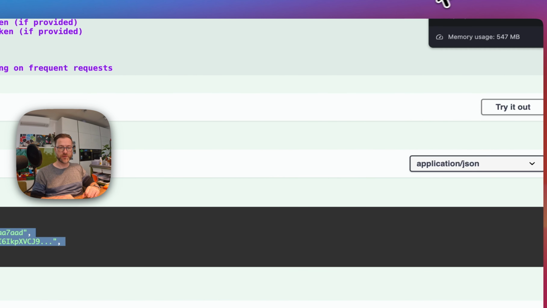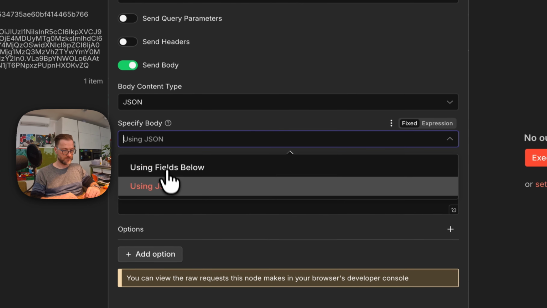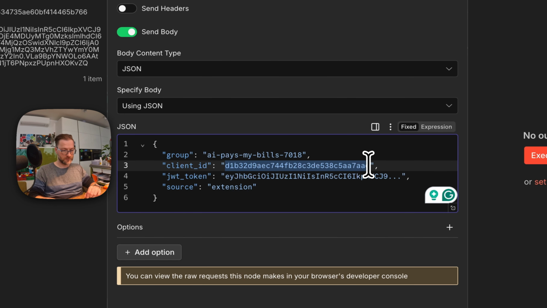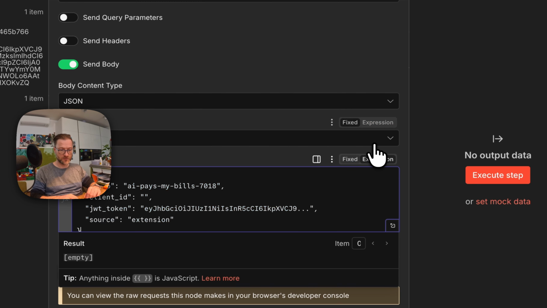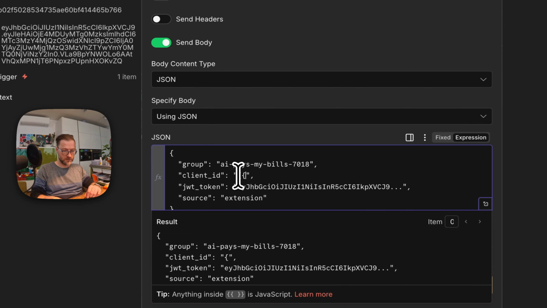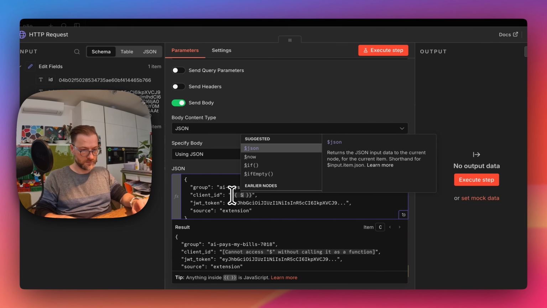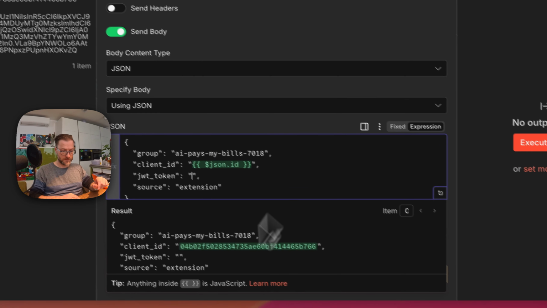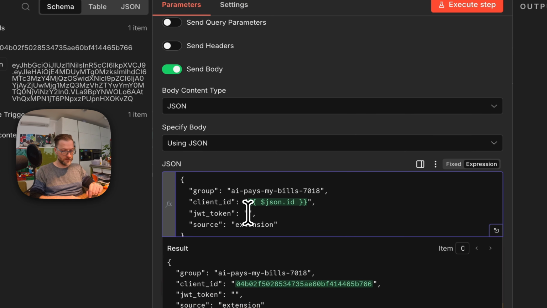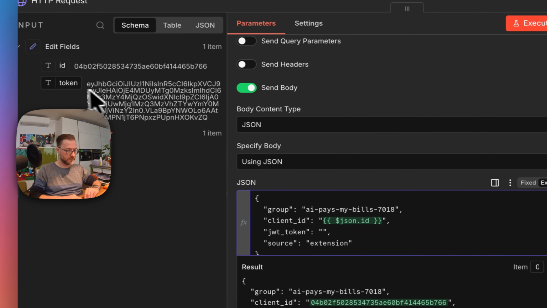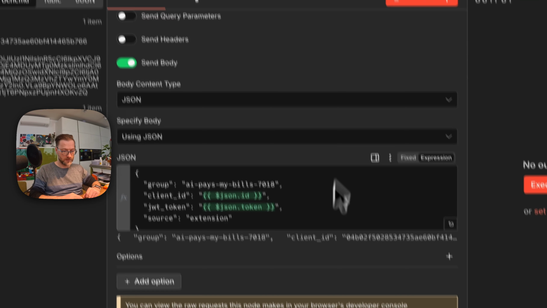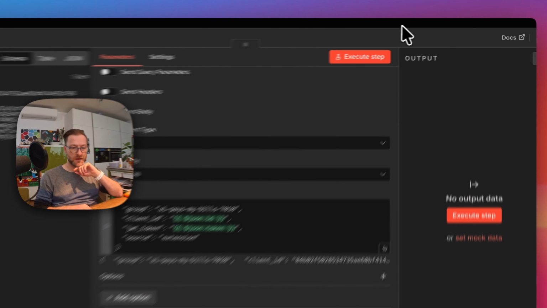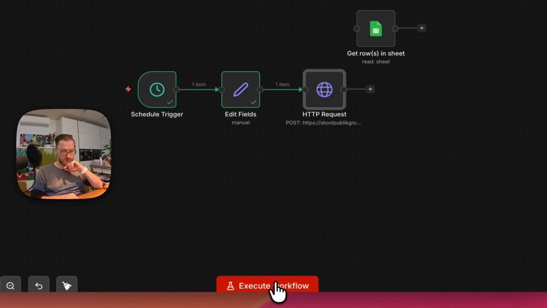So I have my own group. I'm gonna leave it as it is. So I'm gonna take this ID and change it to expression. And here I'm gonna say JSON.id from the previous node. And this one, to the video, it's gonna be this one. Take this token over here. And it's basically gonna check my group. And I need to get one request.